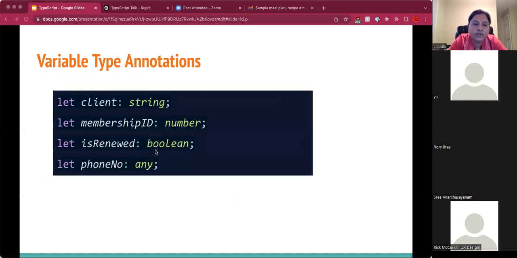We can do this by using a type annotation, also known as a type declaration. We provide a type annotation by appending a variable with a colon and the type, for example, number, string, or any. As we saw earlier, any is the default type when no type is mentioned. Though type annotations may make the code wordy, they get automatically removed when compiled to JavaScript, as I said.